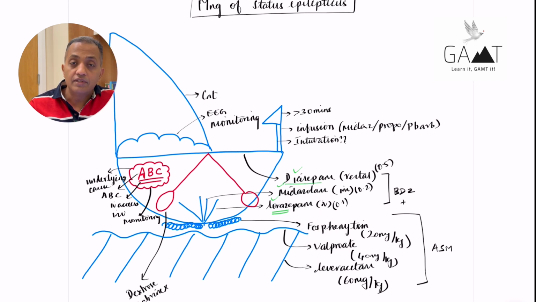If you don't have IM or IV access, rectal diazepam is also a very useful drug in the management of status epilepticus. Okay, so in whatever way you look at it, the benzodiazepines form the first line of treatment in patients with status epilepticus. The reason is the quick onset and quick control of the seizures straight away. Of these 3 benzodiazepines, lorazepam is the most commonly used and most effective.